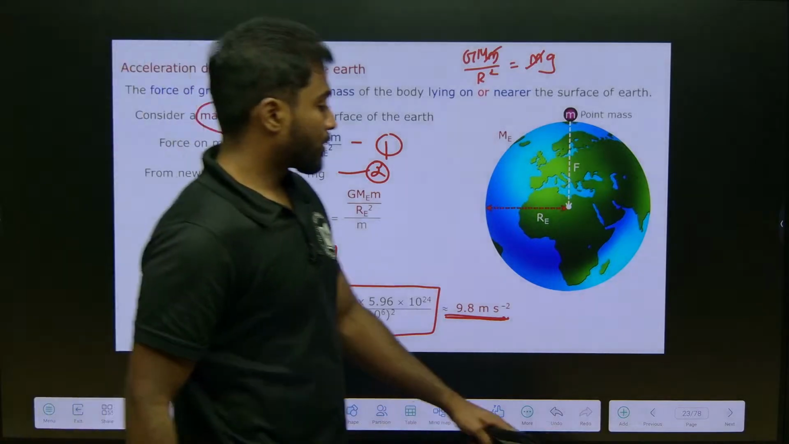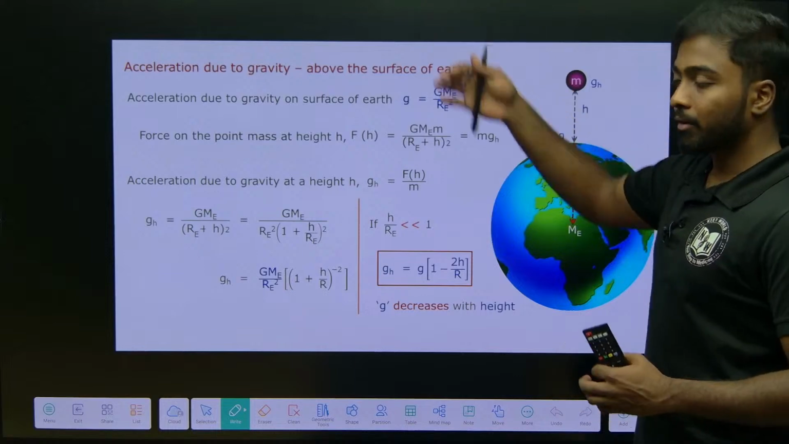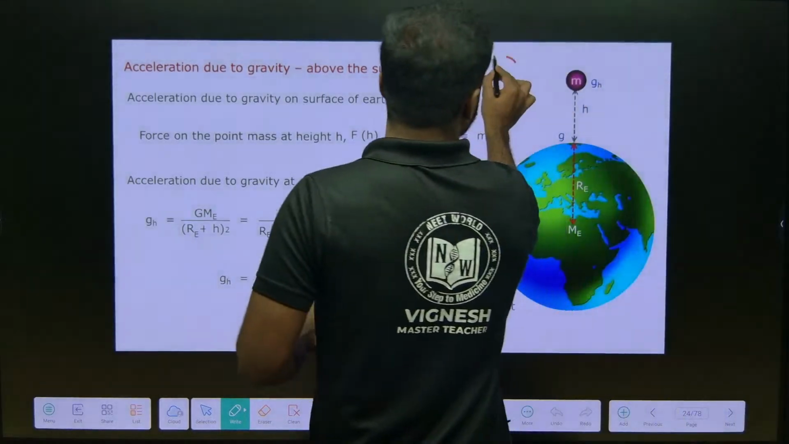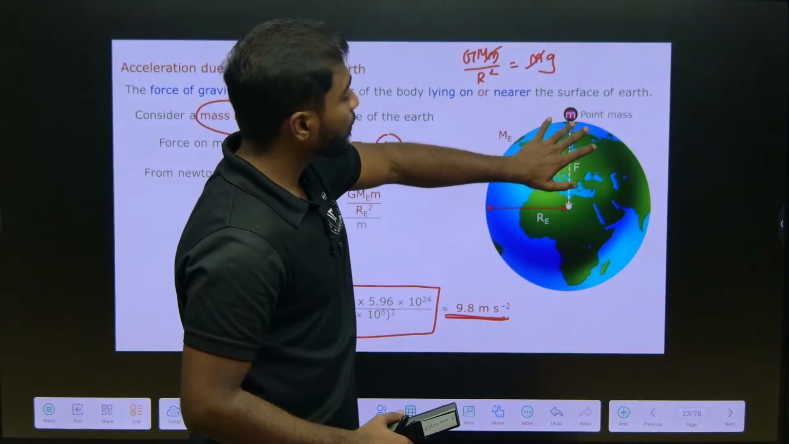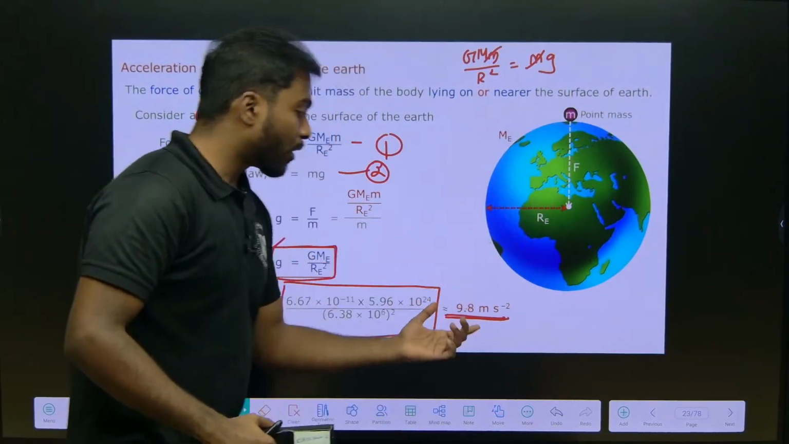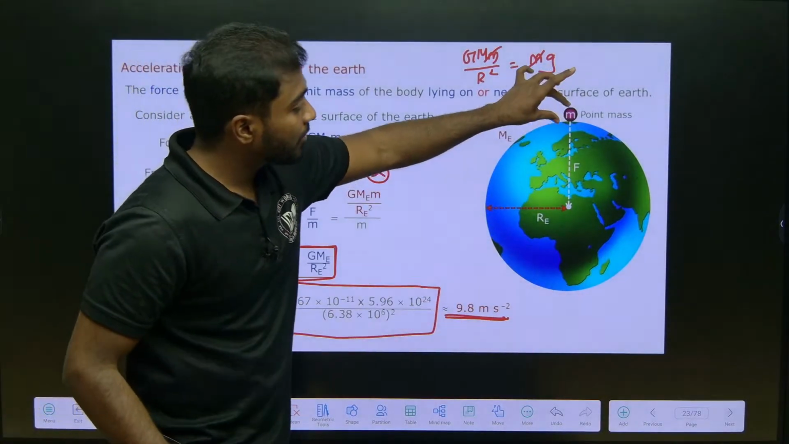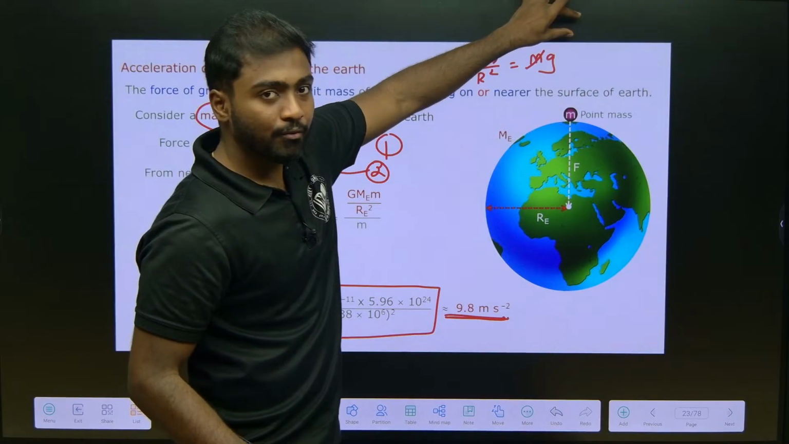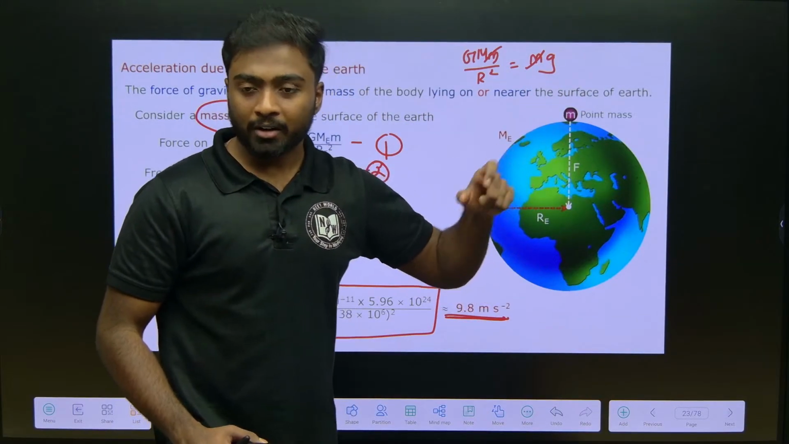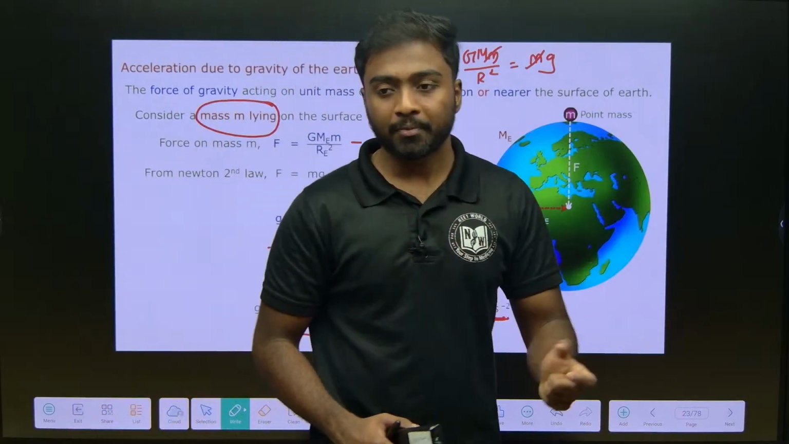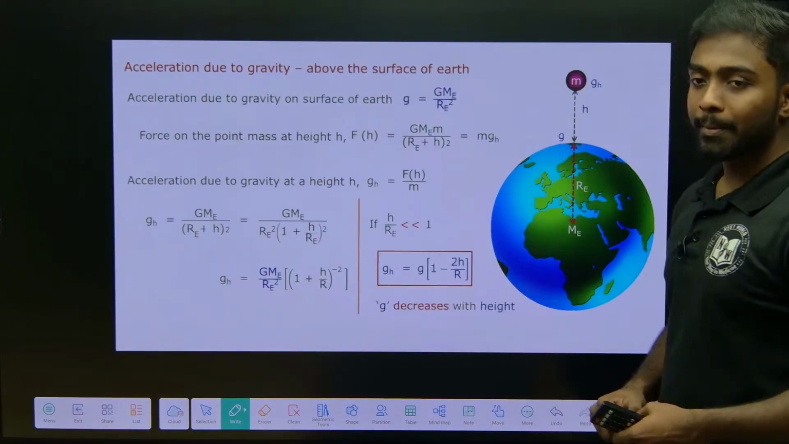Okay. So the next one is acceleration due to gravity above the surface of the earth. I will take the previous diagram only. When we talk about the point mass which is on the surface, we got the gravity as 9.8 meter per second square, right. When I take this point mass above the surface of the earth and below the surface of the earth, what will be the gravity? Will it be changed or will it be same? That I need to calculate. So based on this the questions will be there.